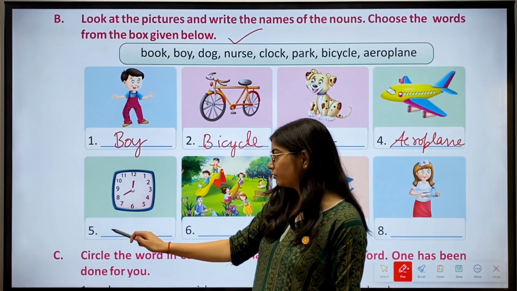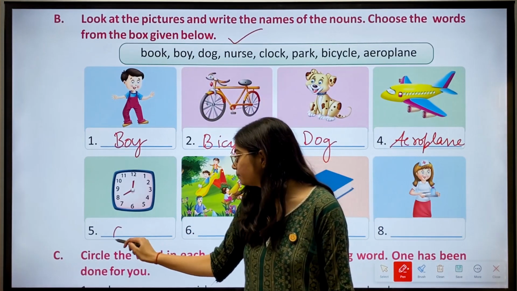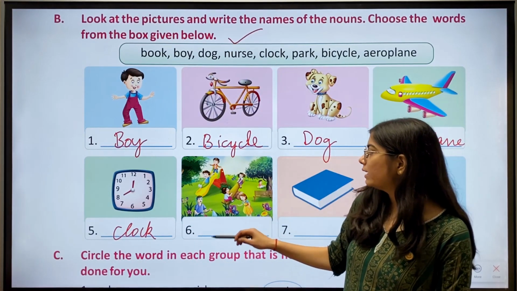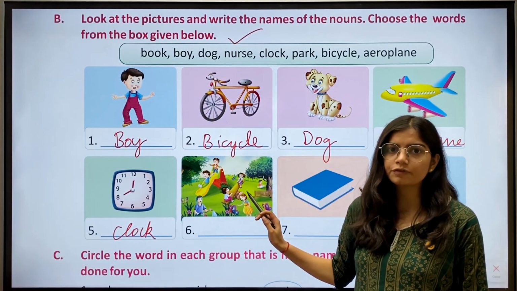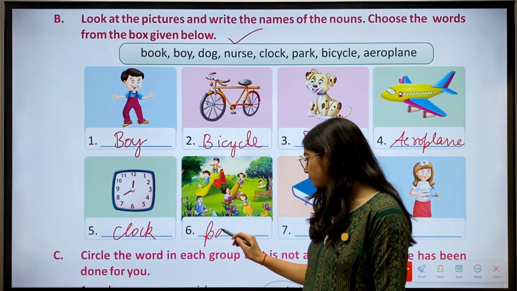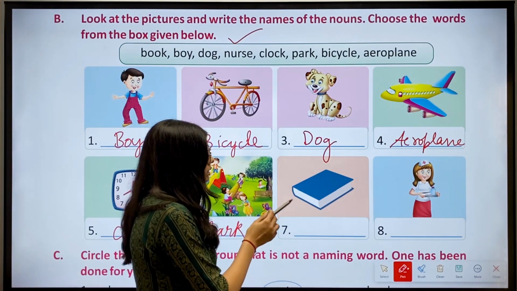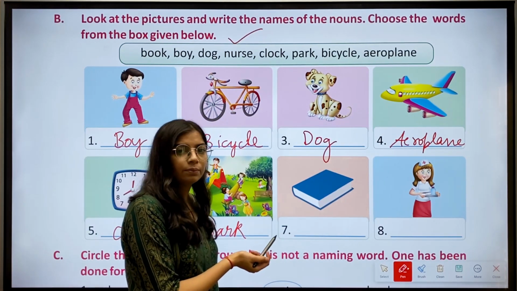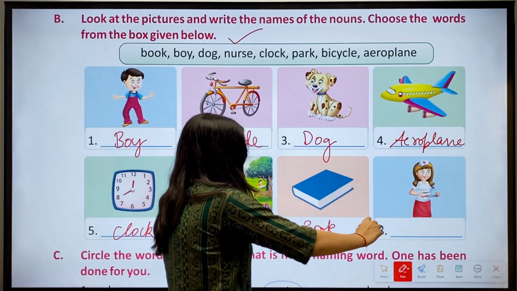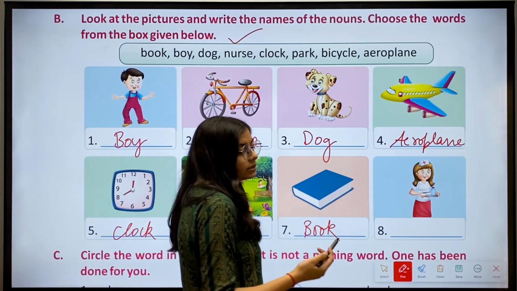Now we have the fifth one. This is a clock. So we'll write clock. Then we have the sixth one. This is the picture of a park. So we'll write park. Now the seventh one. This is a book. So we'll write book. Eighth one. This is the picture of a nurse. So we'll write nurse.